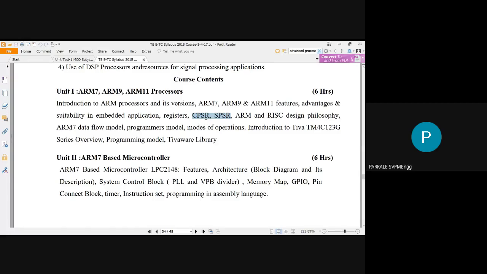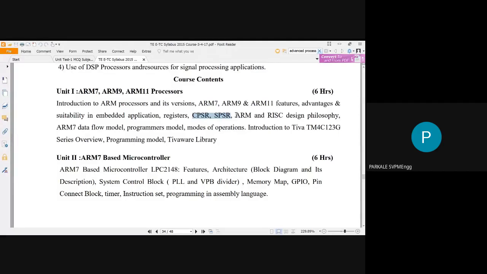So what is the use of status registers? Status registers will give you the status of your operations. For example, you have added two numbers or subtracted two numbers. So what is the status? That is, whether the carry is generated or not, whether the result is 0 or not. So the status of the operations is indicated by these status registers. So in ARM7 you have these two status registers called the CPSR and SPSR, the current program status register and saved program status register.